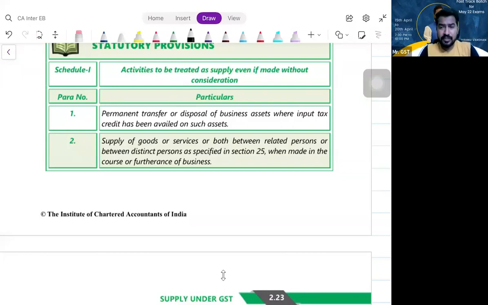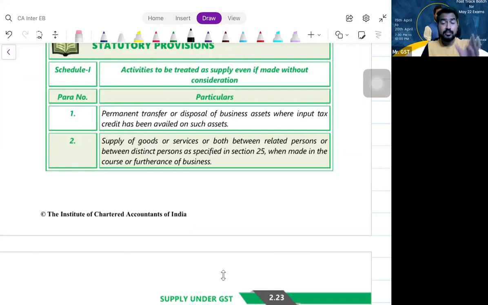Whether I will charge consideration for that? No, sir. You from Tamil Nadu will make payment to Vishnu in Karnataka? No, sir. Right? It is just like I am taking money from my left pocket and putting it in the right pocket. So obviously I will not charge consideration. But what the law says, Mr. Vishnu, you are transferring the stock, the goods. There is transfer of goods from your registration in Tamil Nadu to your registration in Karnataka. From your registered unit in Tamil Nadu to your registered unit in Karnataka. Of course, there is no consideration. Still, we call it supply, you pay GST.